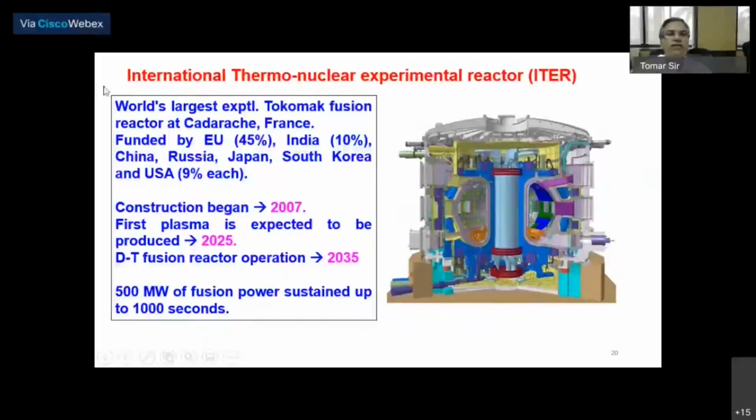So ITER stands for International Thermonuclear Experimental Reactor. In fact, it is considered the world's largest experimental tokamak fusion reactor. It is being built in the south of France, in the city of Cadarache. And it is an international project funded by the European Union, 45%. India is also contributing to the tune of 10%, and also China, Russia, Japan, South Korea. I think this number is 9% each for India and China, but later on I saw India's share is 10%, but it could be 9% each.